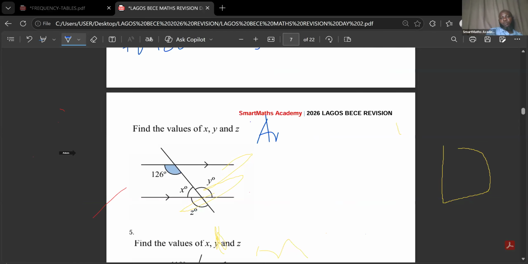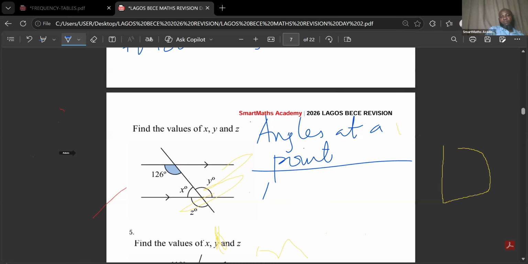Angles at a point. Angles at a point add up to 360 degrees. So we are going to look at examples, then we can move on to the next stage. I will be able to take questions. So let's go to question mode now.